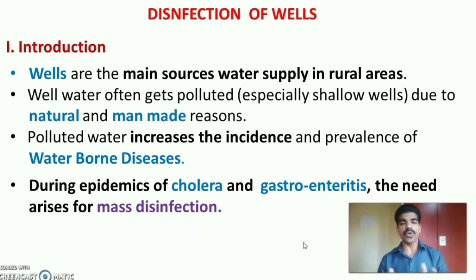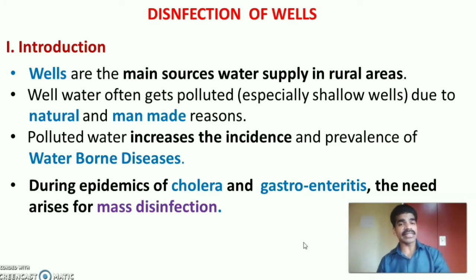Wells are the main sources of water supply, especially for drinking purpose in rural areas. Well water often gets polluted, especially the water from the shallow well. You know that there are mainly two types of wells, that is deep well and shallow well. In a shallow well, we are drawing the water from the peripheral level. So this well water can easily get polluted due to various natural or man-made reasons. The polluted water increases the incidence and prevalence of waterborne diseases such as cholera, typhoid, hepatitis A, etc.